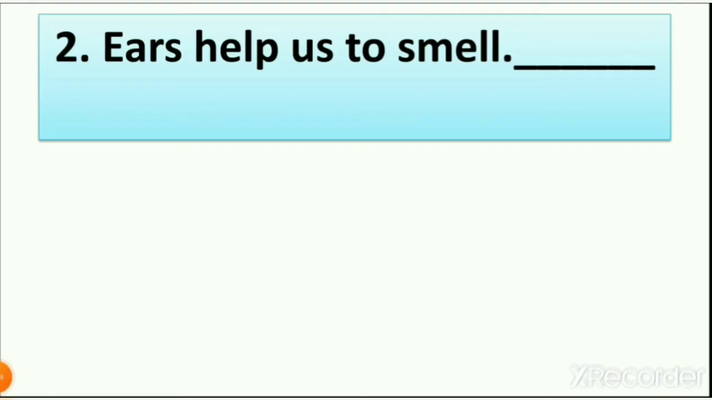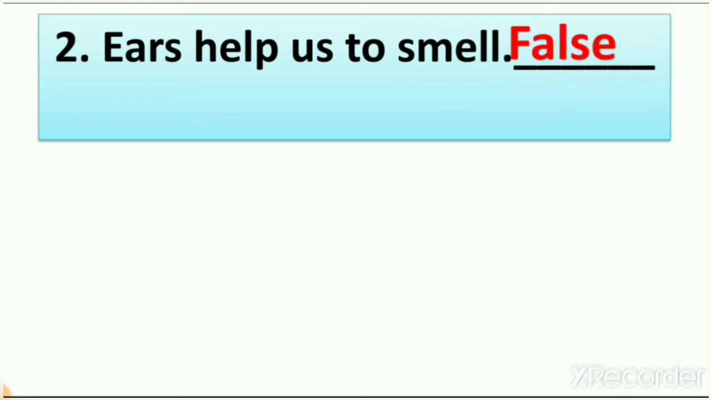So is this sentence right or wrong? What do we write here, true or false? Ears help us to smell? It is wrong. And what do we use to write wrong things? We use false. We write here false. And what is the spelling of false? F-A-L-S-E. So let's write the spelling of false. F-A-L-S-E. So ears help us to hear things, not smell things, right?